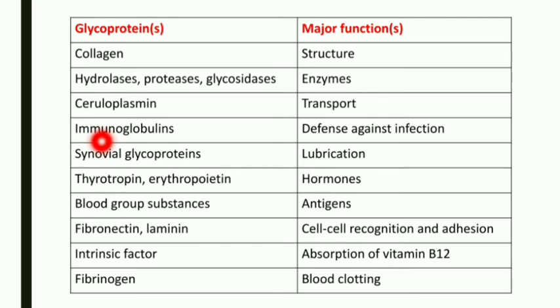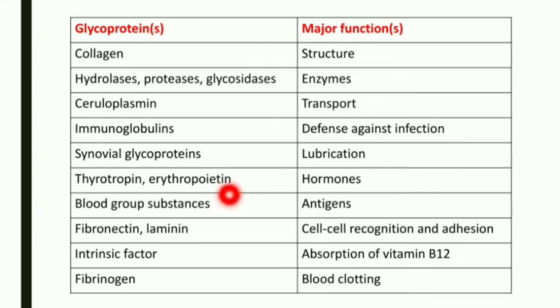Okay, so you all are aware of immunoglobulin in our plasma cells or the WBCs, which can produce various blood cells, and it will act as a defense against infections such as bacteria, viruses, or fungus. Then synovial glycoproteins will act as a lubricant, which means they can reduce the friction between the joints. Then we have thyrotropin and erythropoietin.